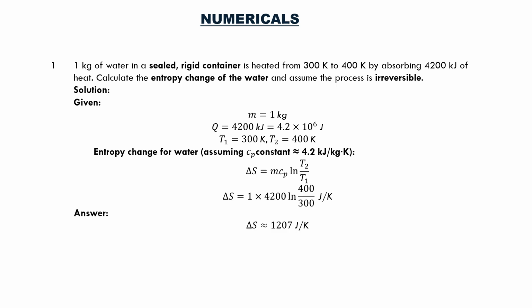We can take down the formula delta S is equal to mCp ln of T2 by T1. m is nothing but 1, Cp is 4200 into ln of T2 is 400, T1 is 300. On substituting, we get delta S as 1207 joules per Kelvin.